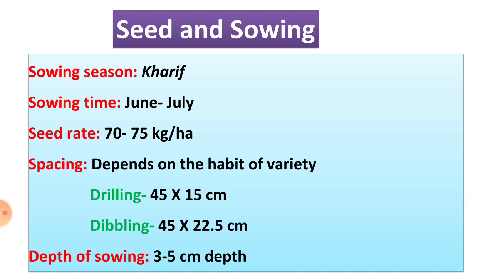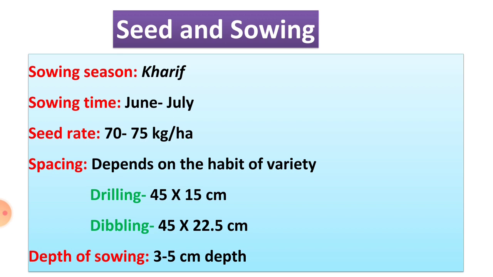Then seed rate requirement: 70 to 75 kg per hectare. Spacing of soybean depends upon the branching habit of the variety. Some varieties are erect, some are spreading or bunchy type.